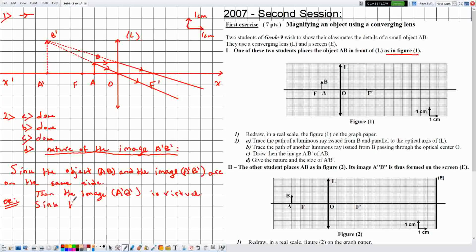since it is erect with respect to the object AB, then the image A prime B prime is virtual.